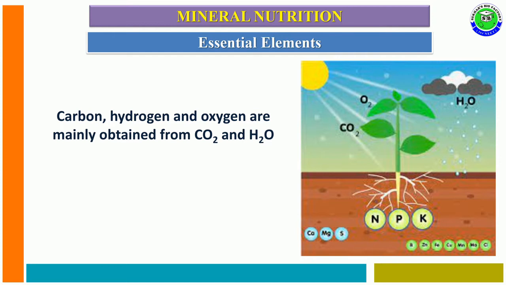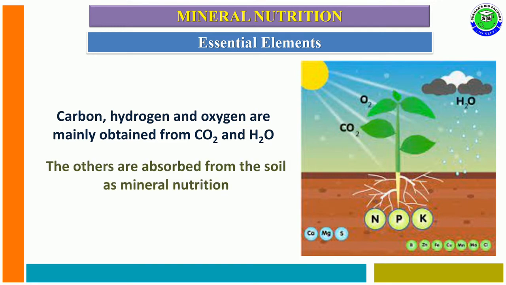Among these macronutrients, elements like carbon, hydrogen, oxygen are generally taken by the plant directly from the atmosphere with the help of CO2 and H2O. But all the remaining elements are absorbed from soil in the form of minerals, which is called mineral nutrition.